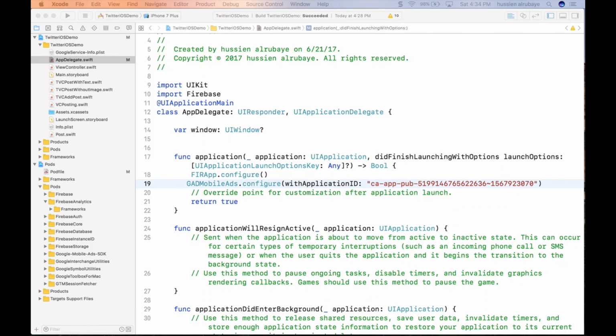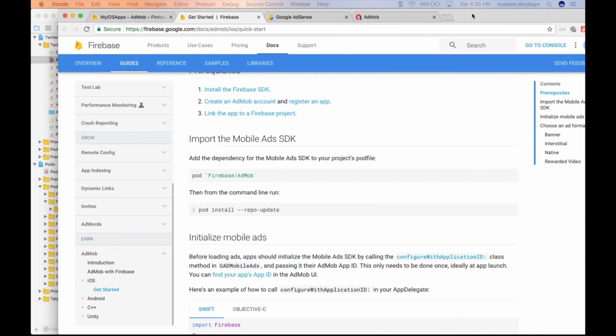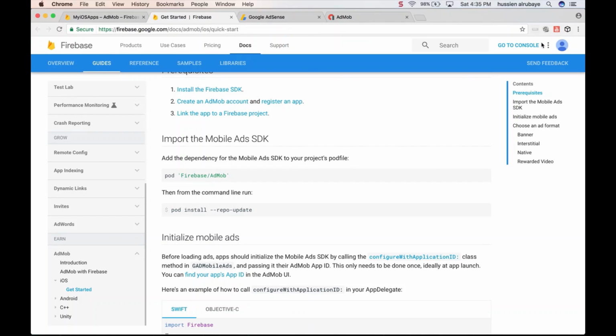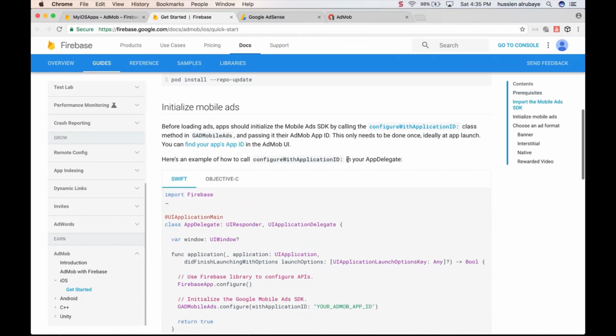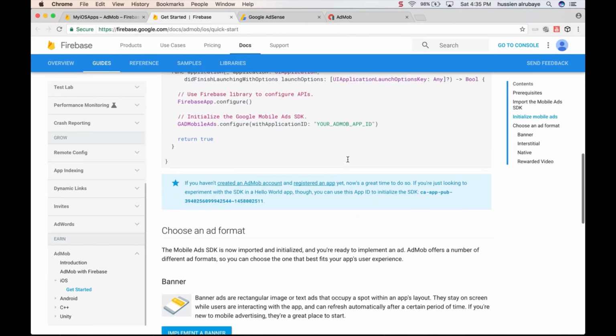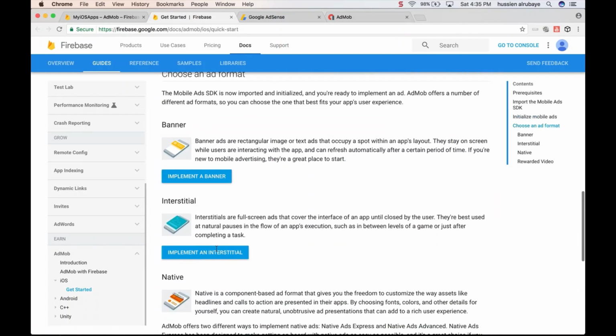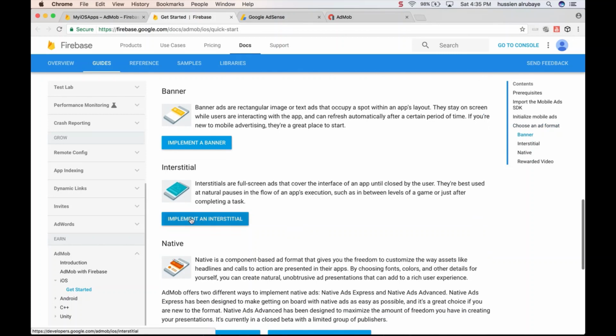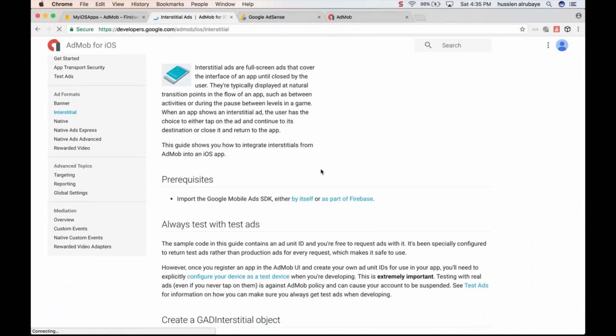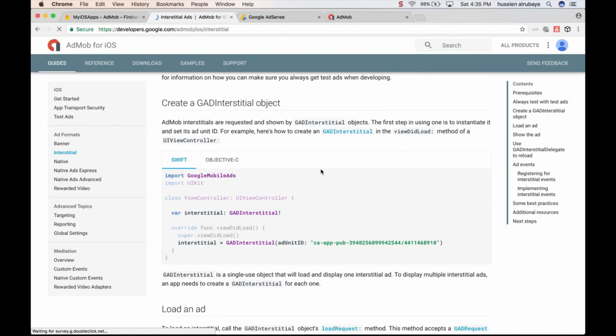So if you go to the Firebase documentation, here it goes down. It tells you about this, what we already did. Here you say what type of ads you want to show. This one is banner, no, I want to show this one. So I just click on it. I will show you the documentation of how to display ads step by step.